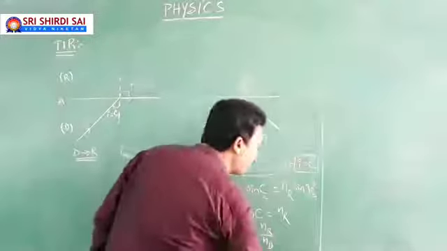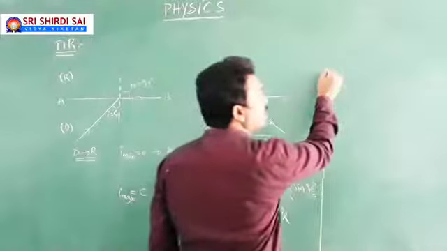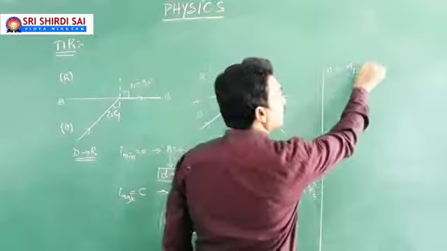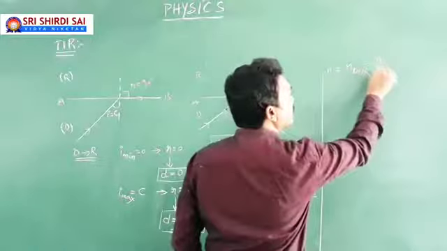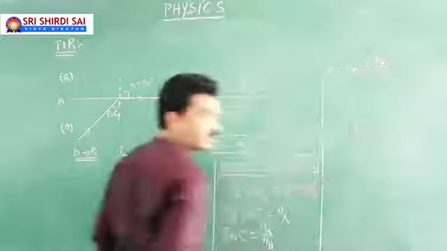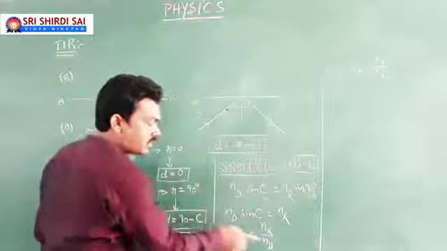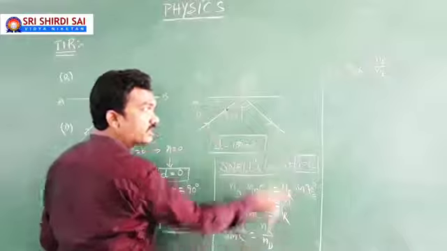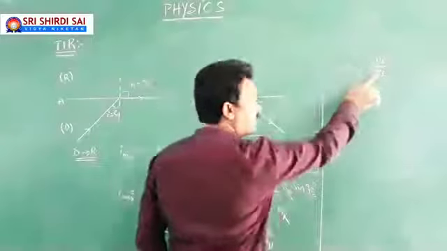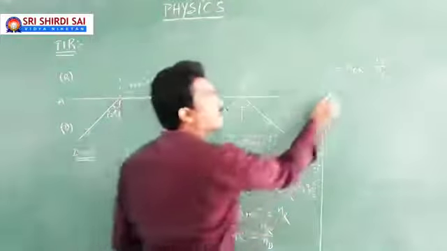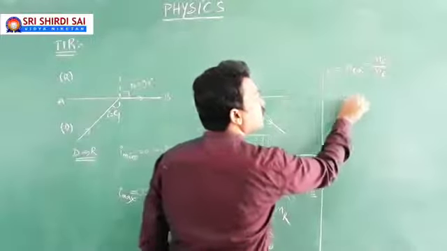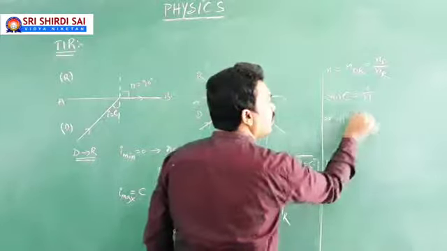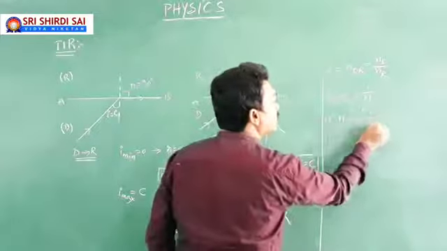But I have told you already, usually we have a common notation: N is refractive index of a denser medium with respect to rarer medium. Then sin C equals NR by ND. I can write it as 1 by N, where N equals ND by NR, but here it is NR by ND. So I can write sin C equals 1 by N, or N equals 1 by sin C.